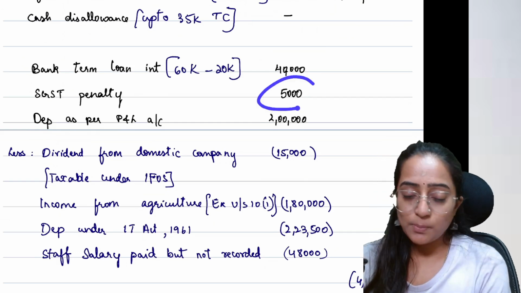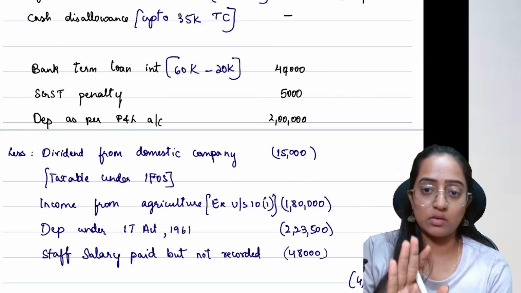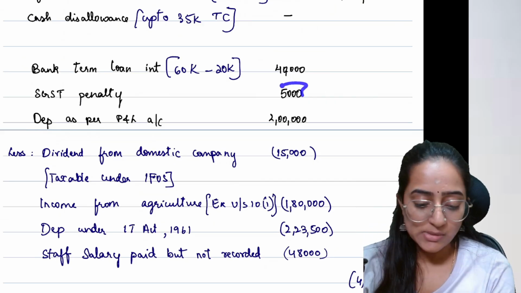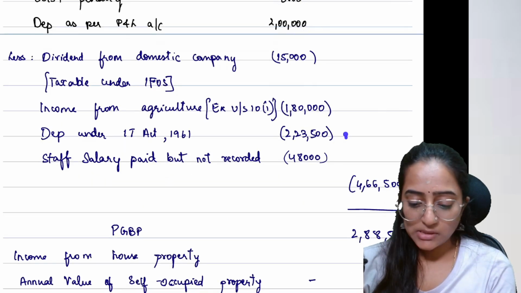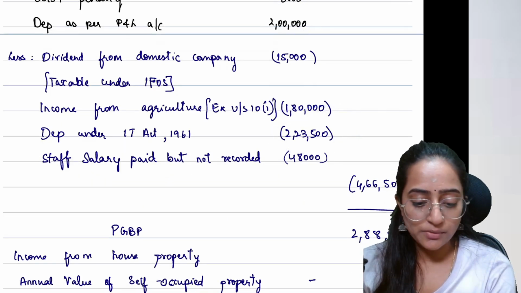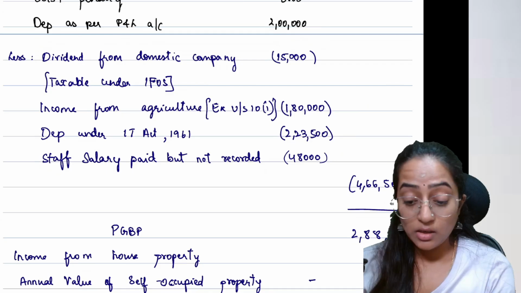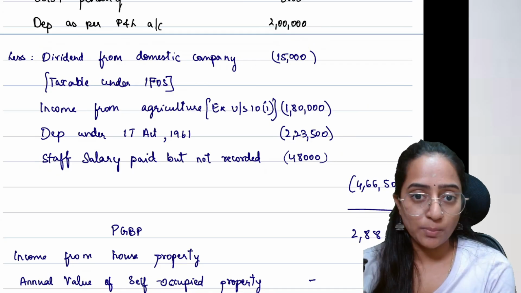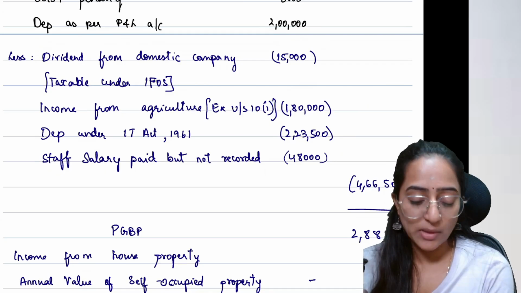Clear? SGST penalty. I told you, breach of law, not allowed. That is, it is disallowed. Disallowed means add back. Depreciation as per P&L, consider. Depreciation as per income tax, taken as minus. Dividend from domestic company, income from other sources, minus from PGBP. Income from agriculture, minus from PGBP. Exempted income, not taxable anywhere.